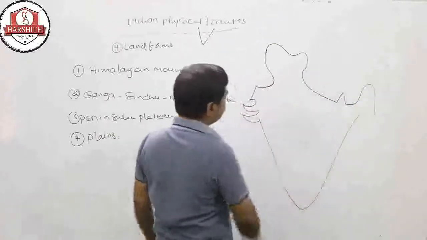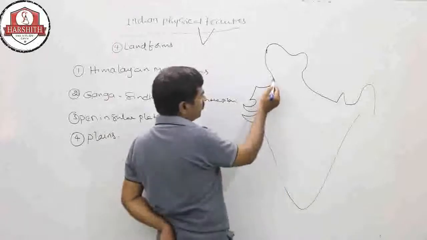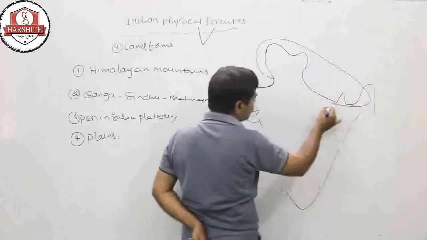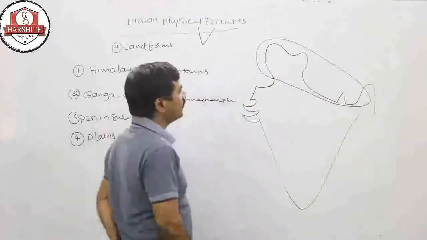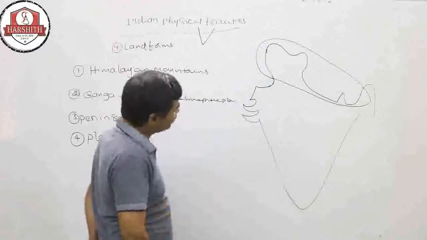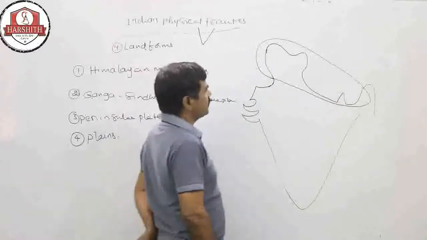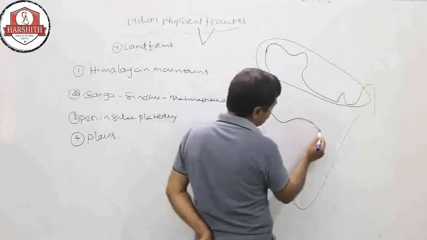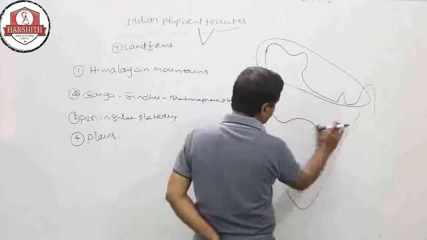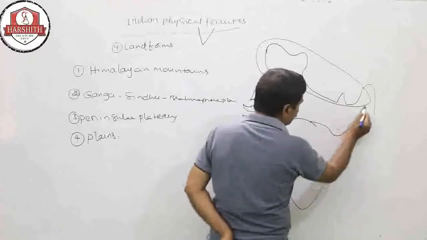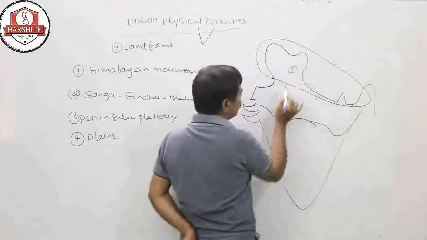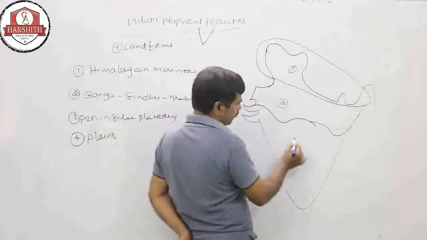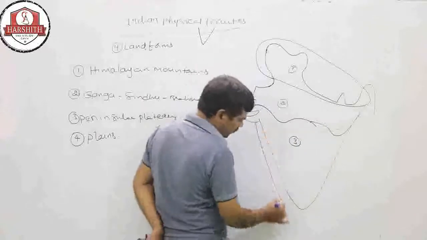This is our India. First, the Himalayan mountains extend along the northern side of India. They look like boundary lines, a huge wall. This is the Himalayan mountains. This is the Ganga, Sindhu, Brahmaputra plain. The third one is the Peninsular plateau.